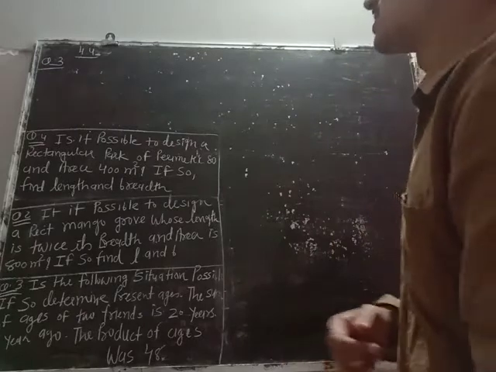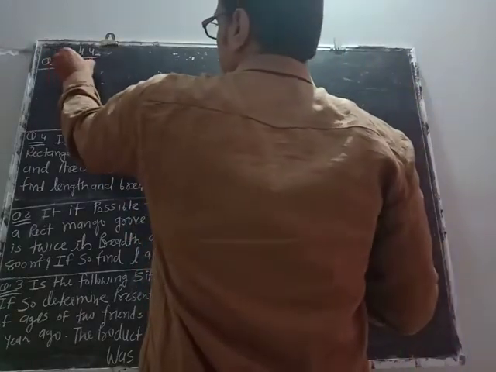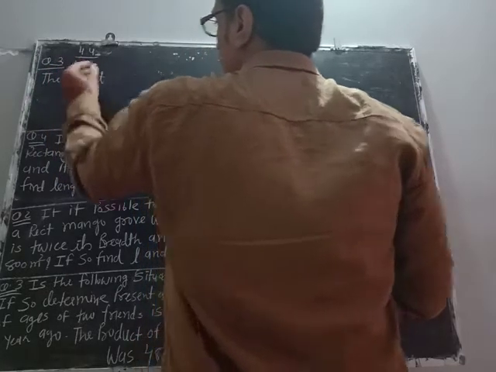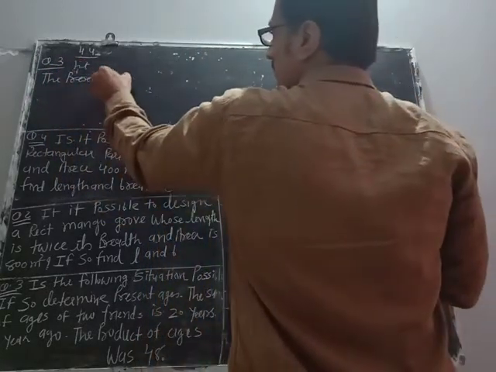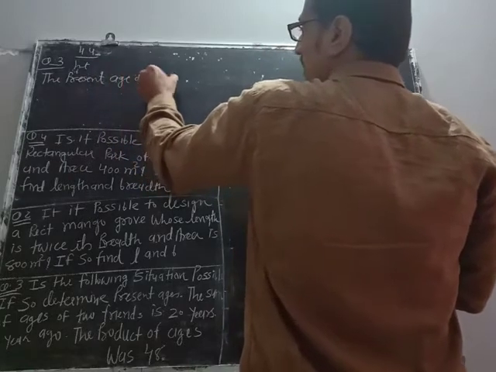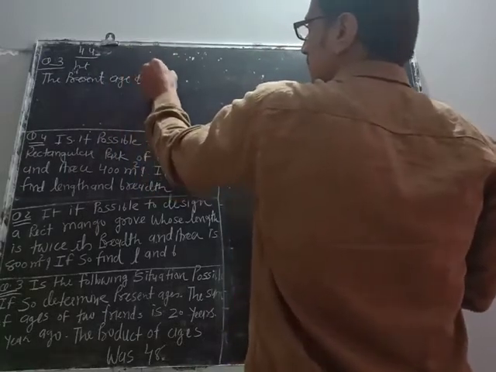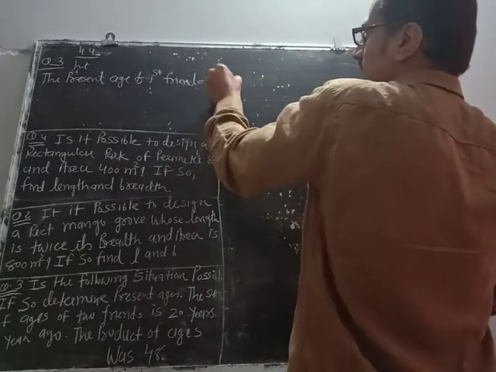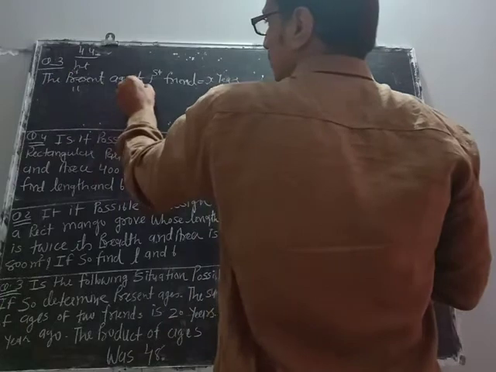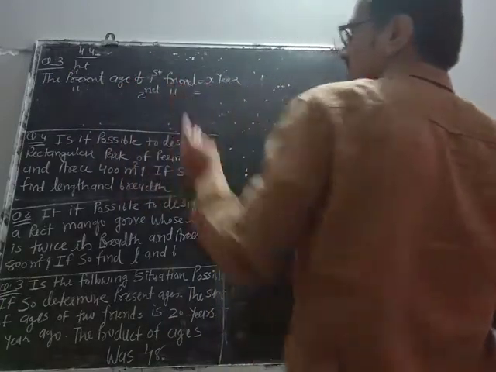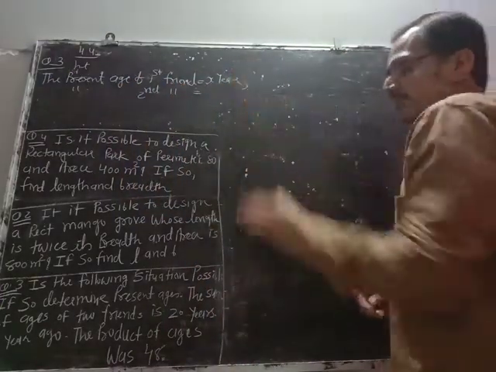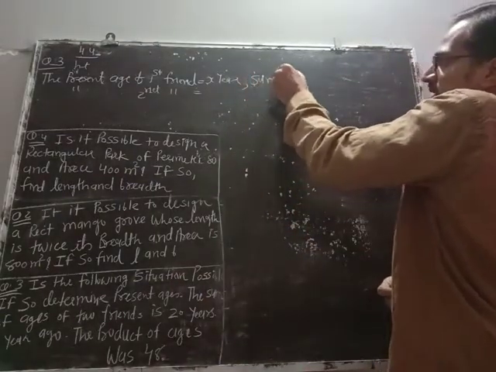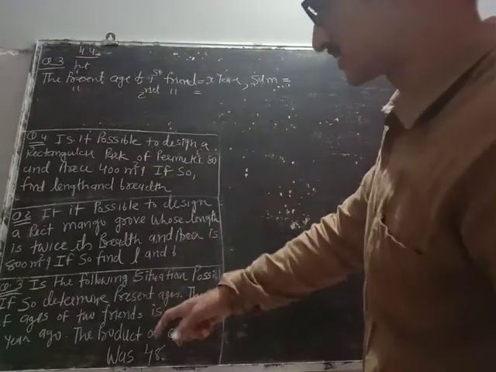So we'll suppose there are two friends. I will suppose the age of the first friend is x years, and the present age of the second friend, see here, the sum of the ages is 20.